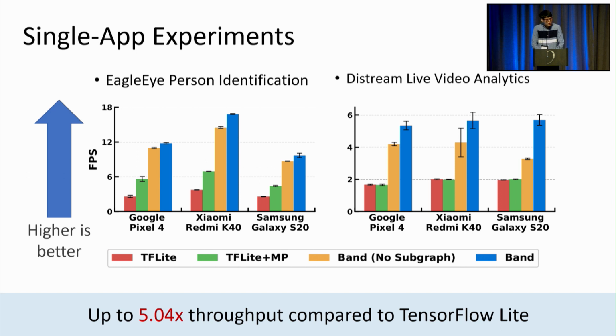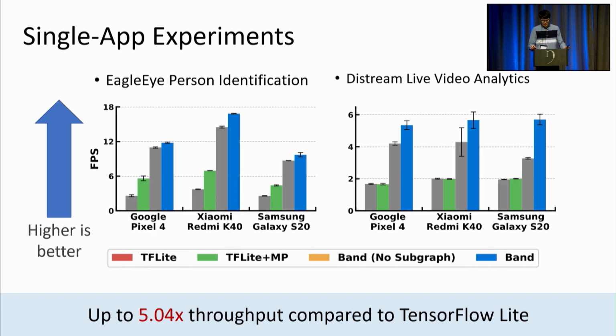Okay, so the following figures show the frames per second for each workload, device, and framework. Our framework Band, which is shown in blue, is consistently performing better than the red TF-Lite baseline, as well as the green TF-Lite MP baseline. And the best case is in the Xiaomi device for the Eagle-Eye workload, where Band performs 5 times faster than